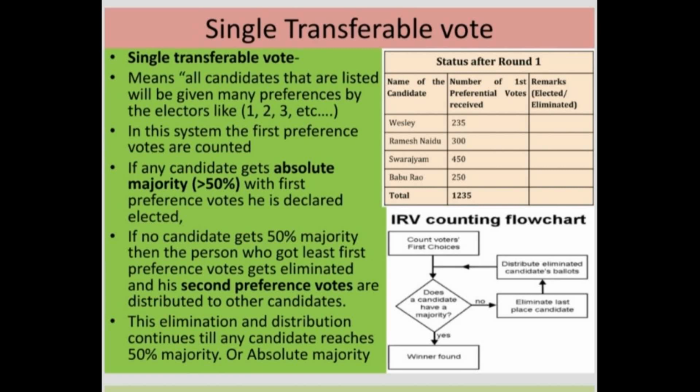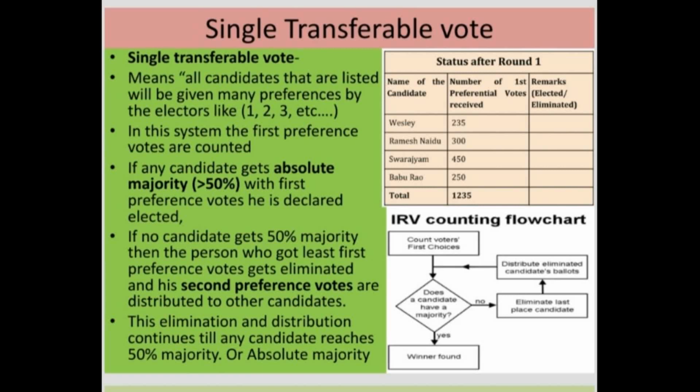That means whoever is on the list of candidates on their ballot paper, the MLAs or MPs will mark their preference. Suppose they like person 1, they'll give first next to him. There is no need for mentioning second choice and all, but they may mark their order of preference. If 4 presidential candidates are there on a ballot paper, the MLA or MP will mark his preference for the 4 candidates.